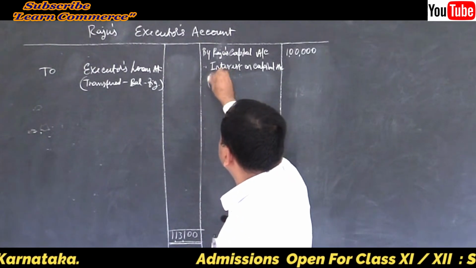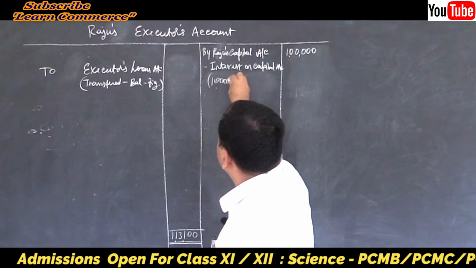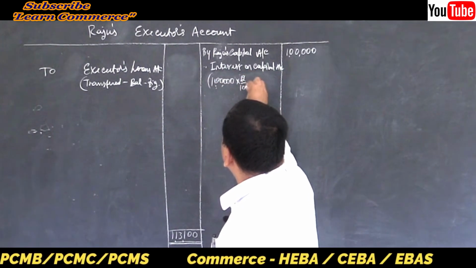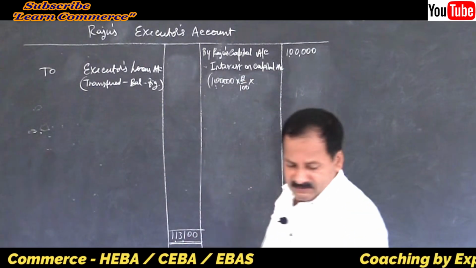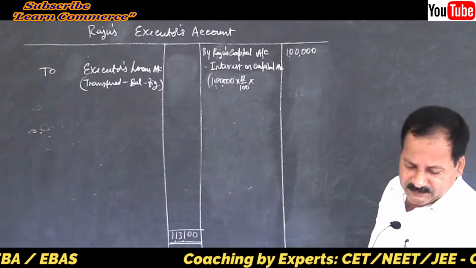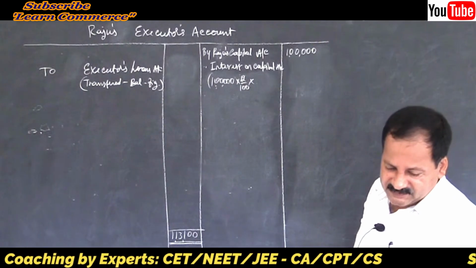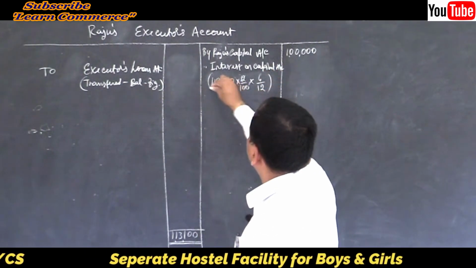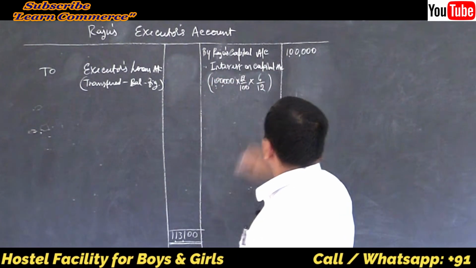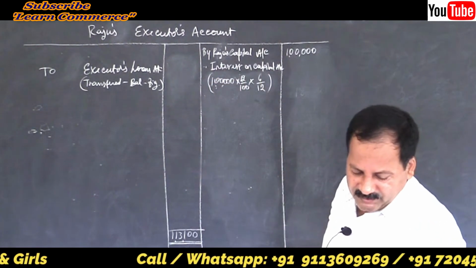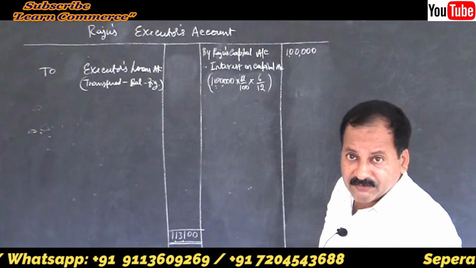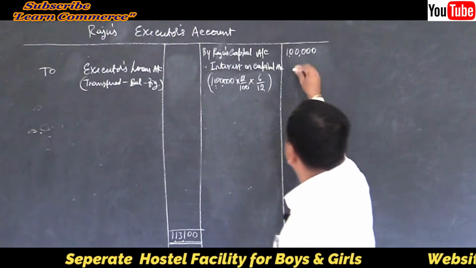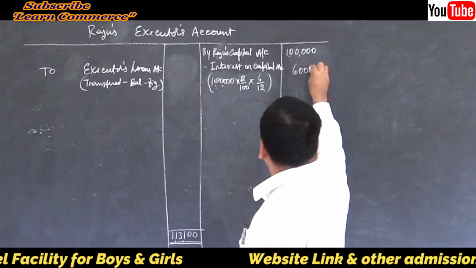So show the calculations here. 1 lakh into 12% for how many months? It is for 6 months, correct? 6 by 12. So simplified. Interest on capital, how much it will be? 6,000.